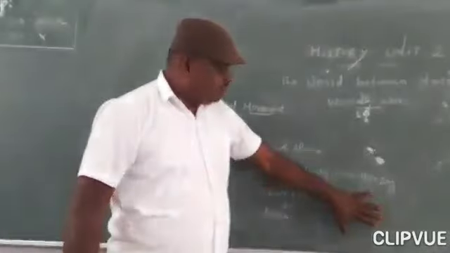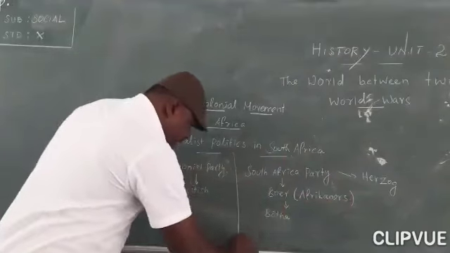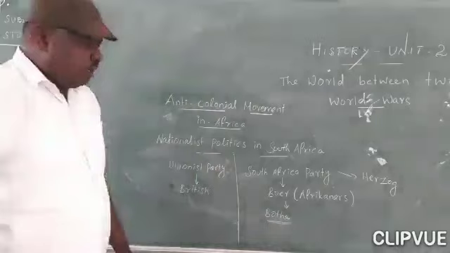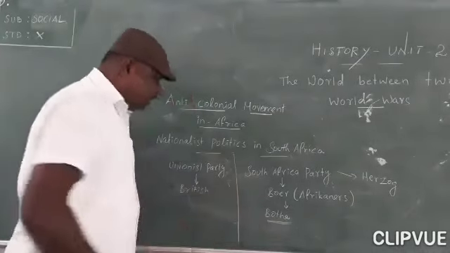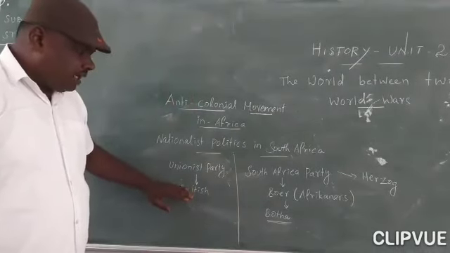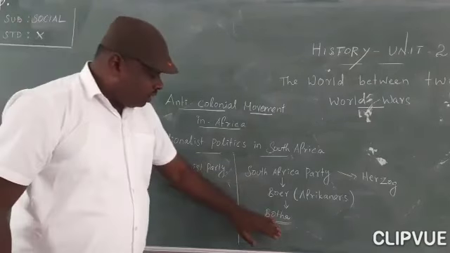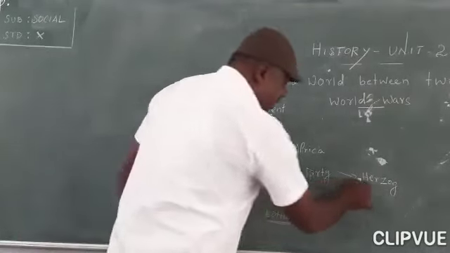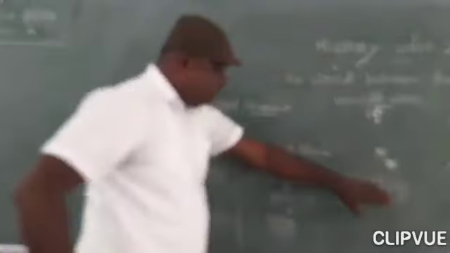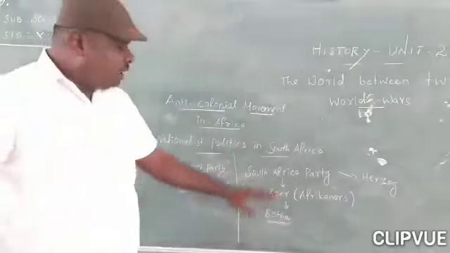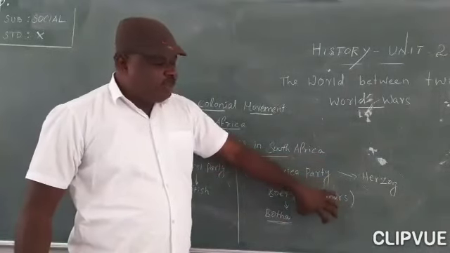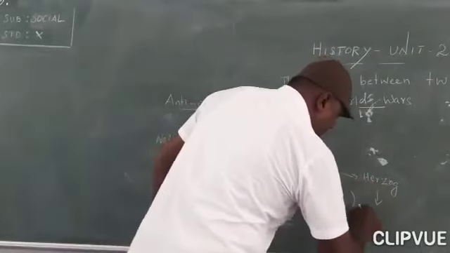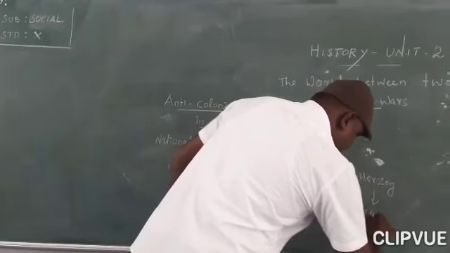Now the situation: Botha was in charge, and the administration was going on with the support of the Unionist Party, which means with the acceptance of the British, Botha led the government. But Herzog did not like this because he wanted only the Afrikaners to rule South Africa. So he separately started one more party called the Nationalist Party.